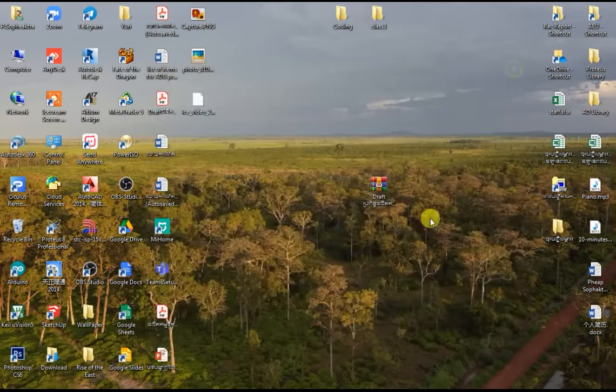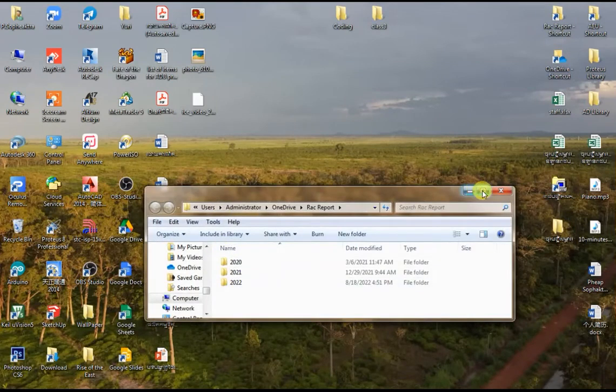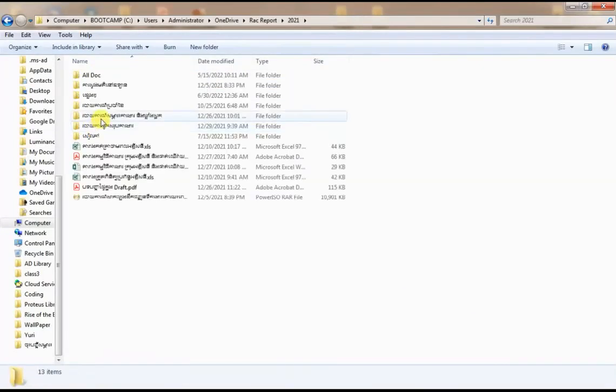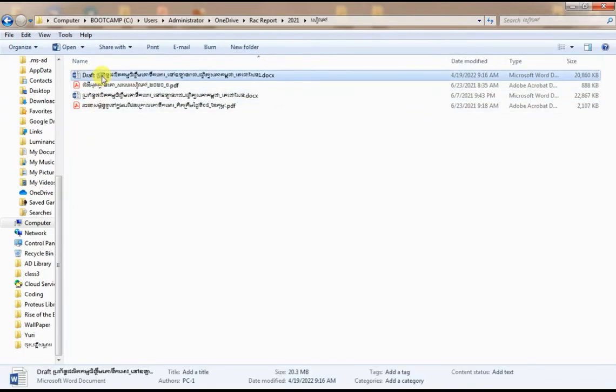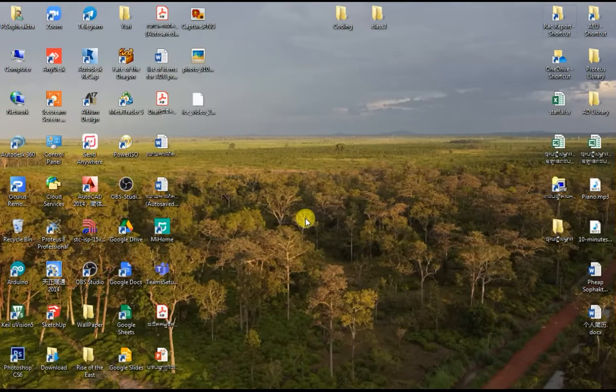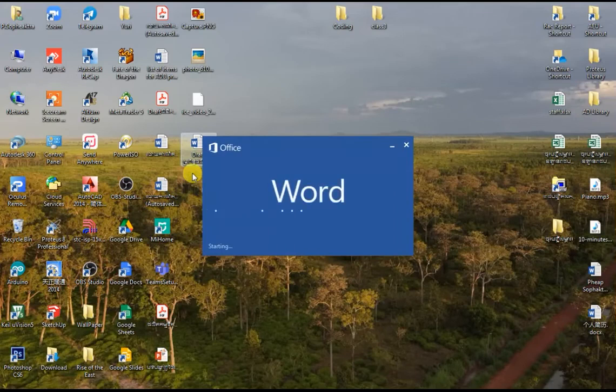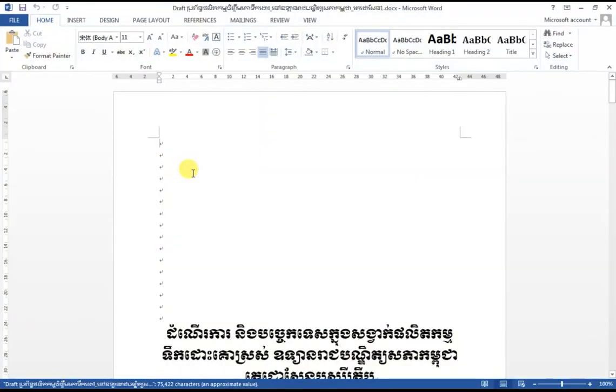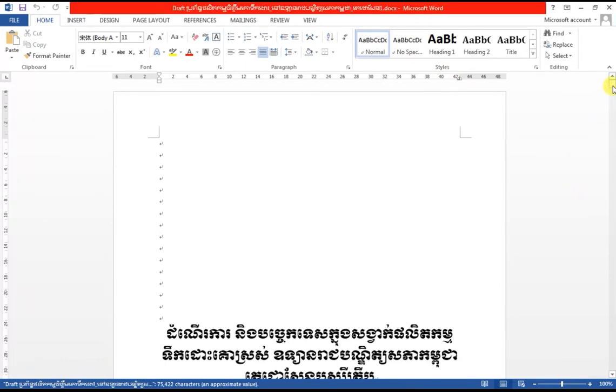Okay, let me do this for you. Let's again copy the file. Okay, so this one. Alright, so again I've pasted it right here. First of all, I have to open this to show you something, and yet we still assume that this file could not be opened. But I want to show you something.